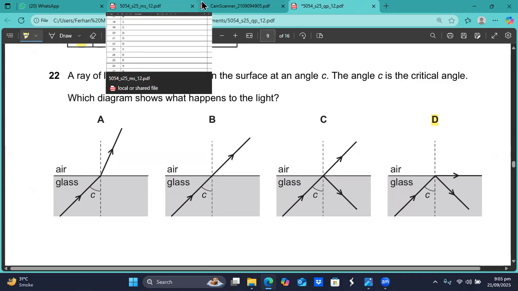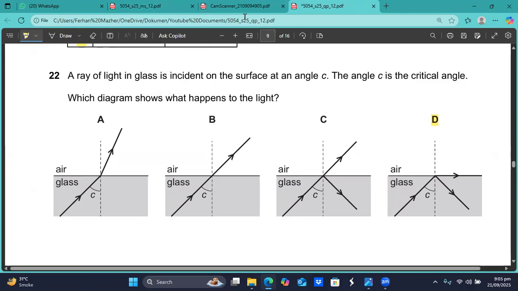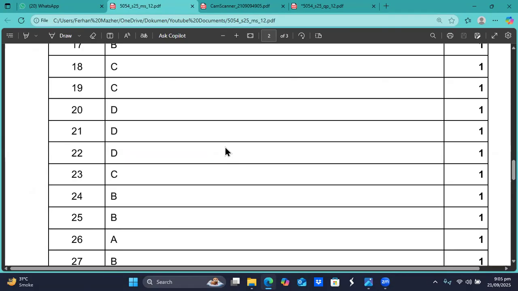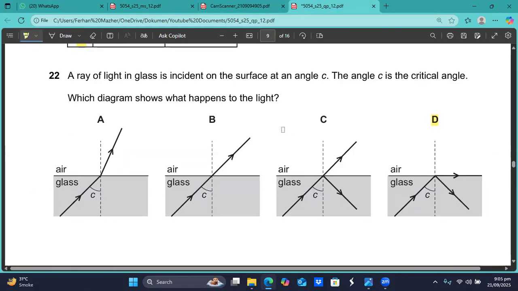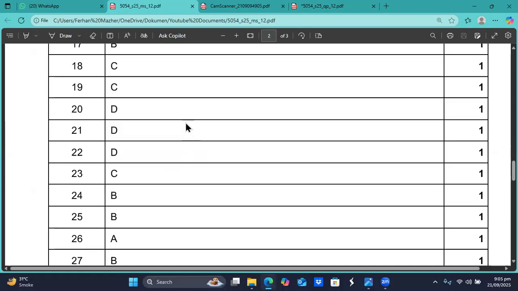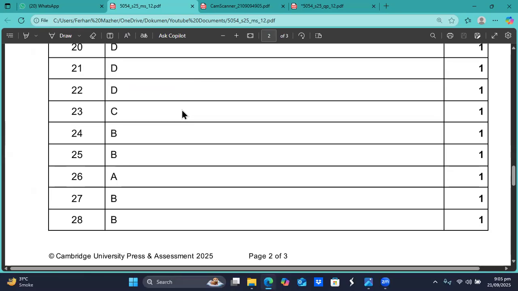I think D is the option. Question number 22, D is the right option. I hope you understand. That angle of incidence in the dense medium, for which the angle of refraction in the rare medium is 90 degrees, is called the critical angle. So question number 22, D is the right option.